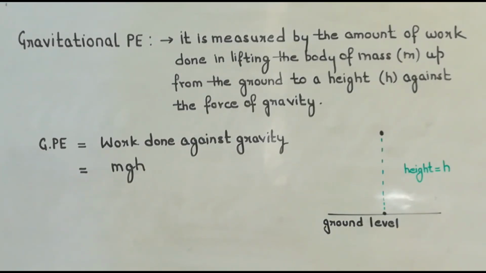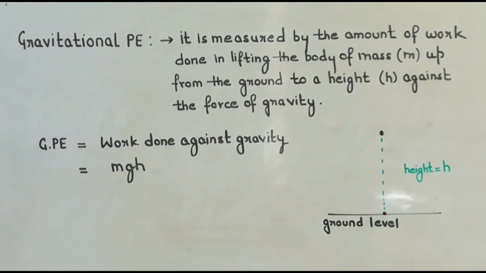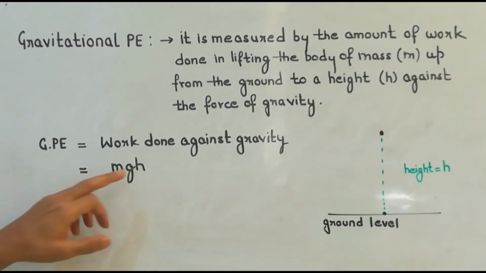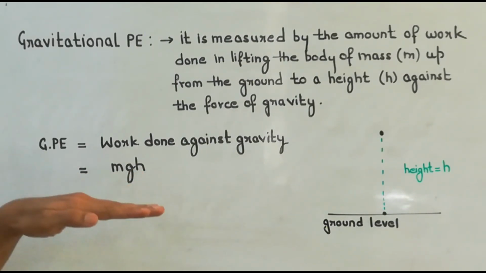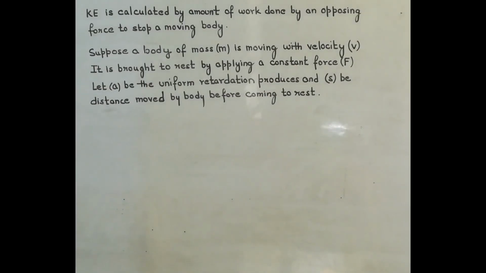Next we have to see how to calculate the kinetic energy of the body. Before going to that, you can see that gravitational potential energy depends upon mass, gravity and height. The more the mass, the more the potential energy stored in the body. The more the height above the ground level, the more the potential energy stored in the body. Now here we have to derive the formula for kinetic energy. Now see how kinetic energy is calculated.